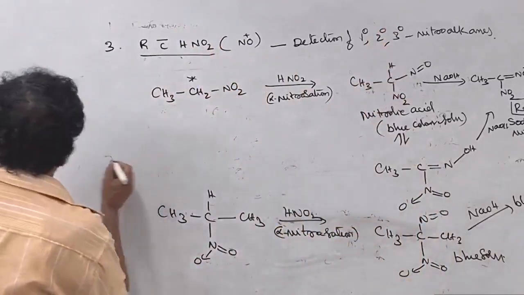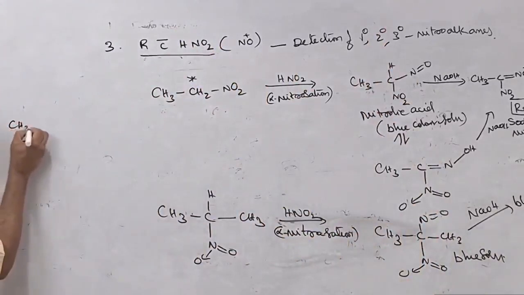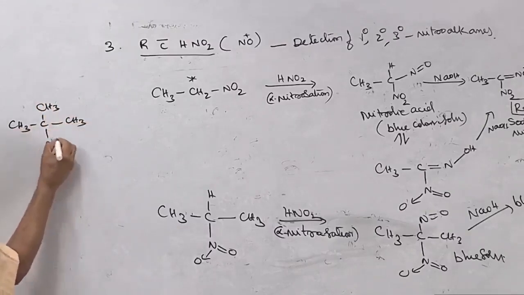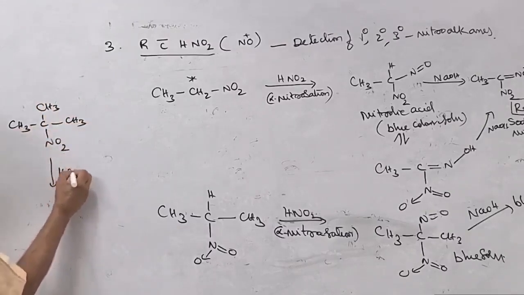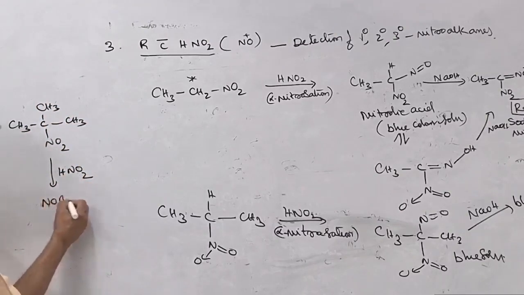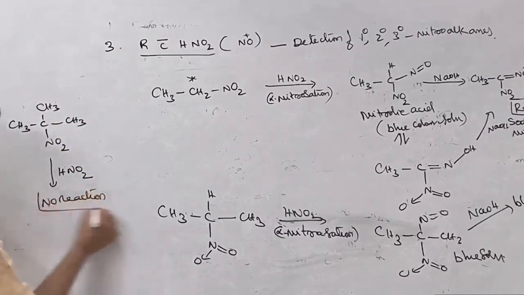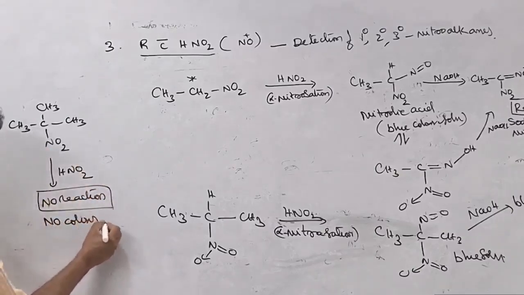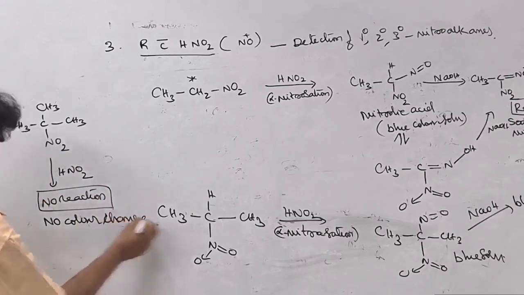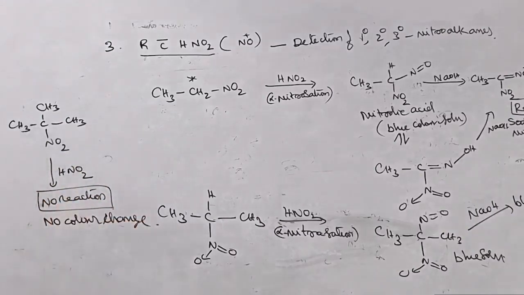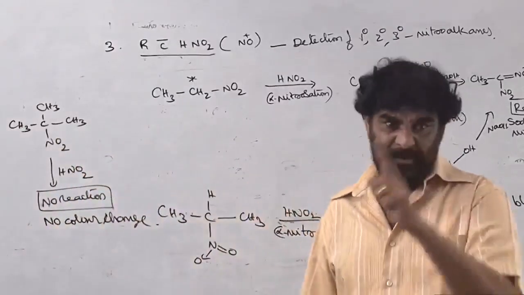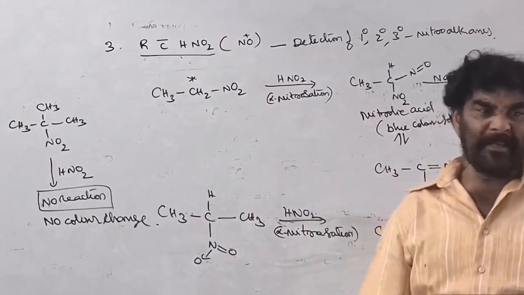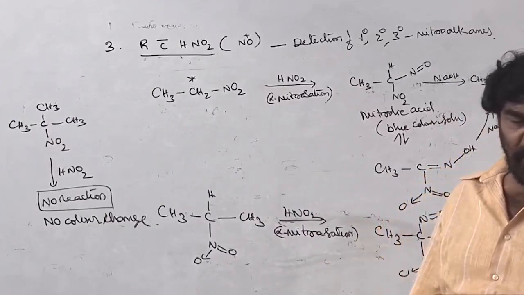If you come to the third category, that is the tertiary nitro compound. Any tertiary compound has no tautomerism, no alpha hydrogen. On treatment with HNO2, no reaction at all, so no color change. On addition of sodium hydroxide also nothing will happen. Now, by using nitrous acid we can find out the degree of the given nitro compound.